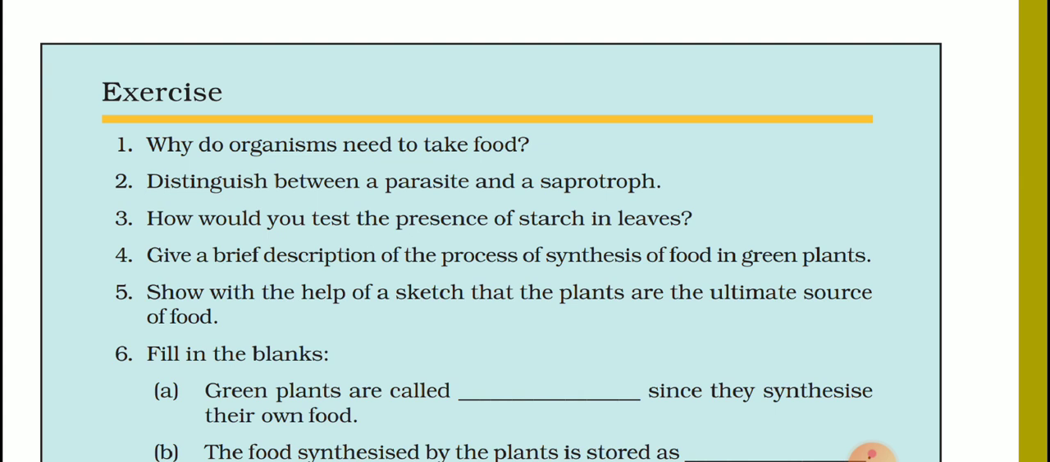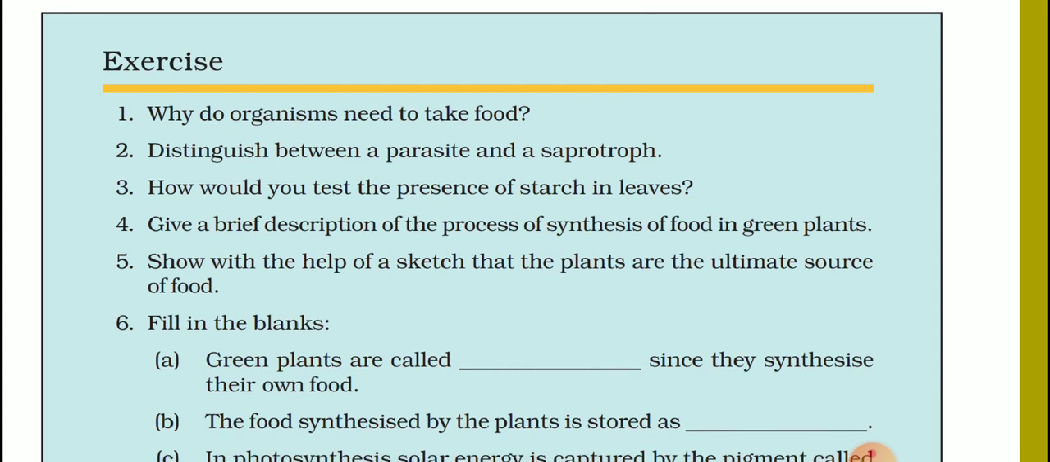Third is, food gives us resistance to fight against diseases and protects us from infection. The main function of food is to help in growth. As we take nutritive food, it is very helpful for us to grow.